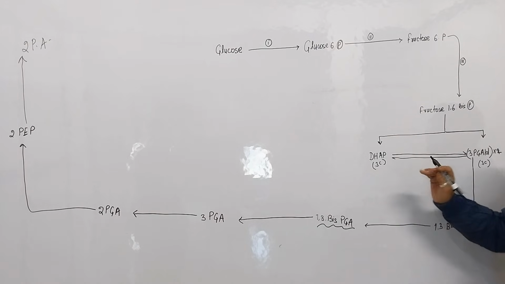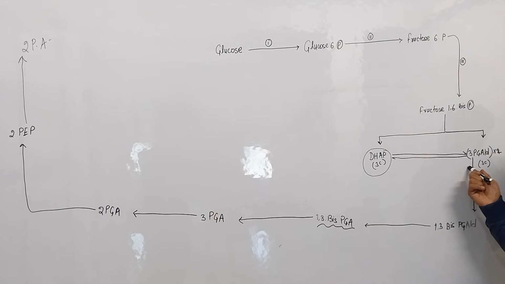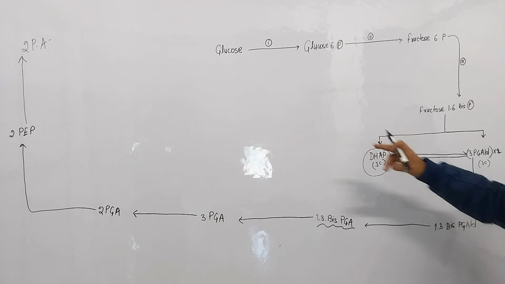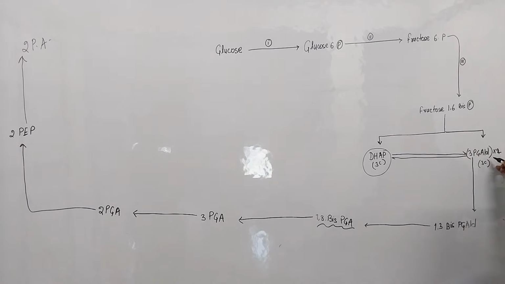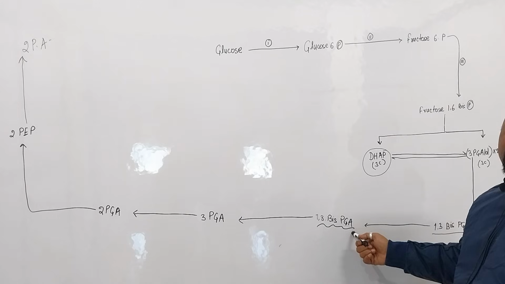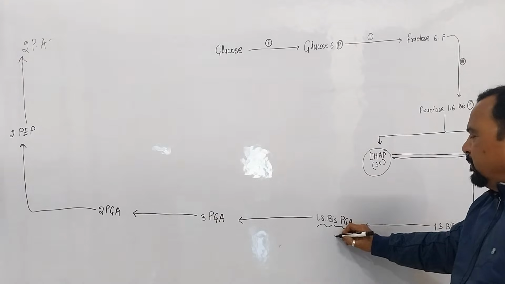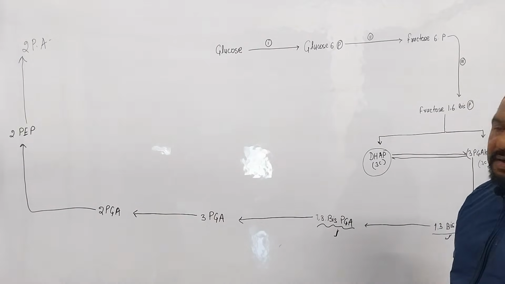Okay? And finally, this dihydroxyacetone phosphate is converted into PGALD. That's why 2 molecules of 3-phosphoglyceraldehyde are produced by 1 glucose molecule. Clear? This PGALD is converted into 1,3-bis PGALD. Okay? Means 1,3-bisphosphoglyceraldehyde. After that, 1,3-bis PGA. PGA means phosphoglyceric acid. What is the meaning of this? Aldehyde is converted into PGA, means acid. Aldehyde is converted into acid.